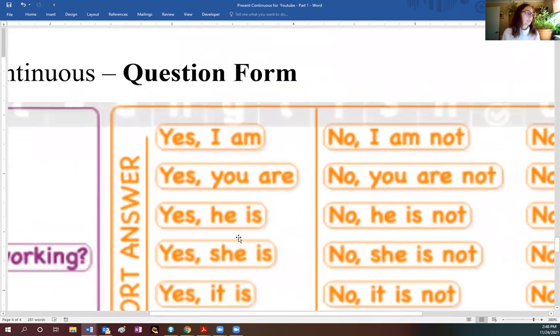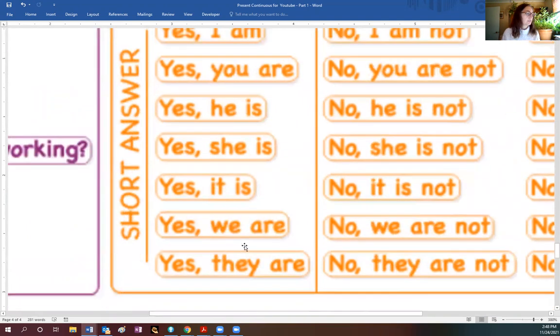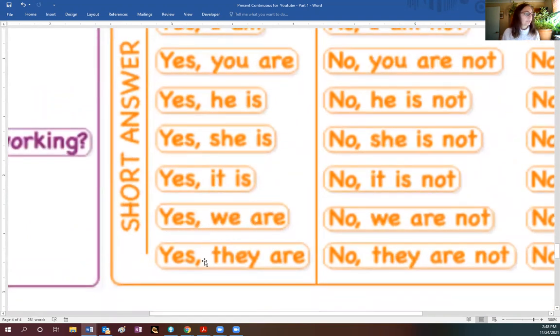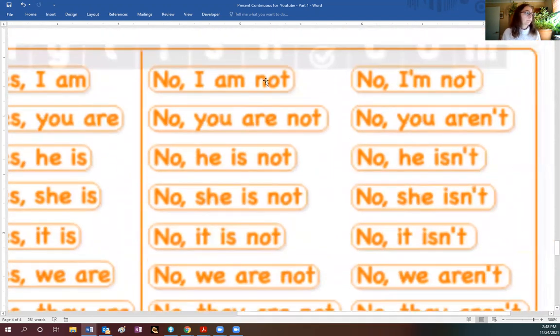You can say, yes, I am. Yes, you are. Yes, he is. Yes, she is. Yes, it is. Yes, we are. Or yes, they are. Okay, and then the negative is formed with not, but sometimes you can use the short form. You can have the long form or you can have the short form. So you say, are you cooking? No, I'm not. Or no, I am not.